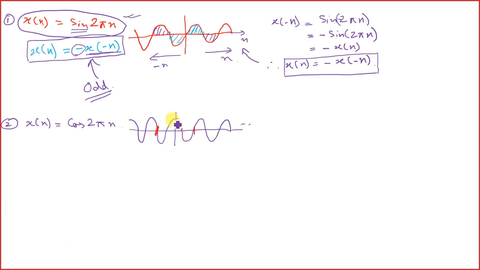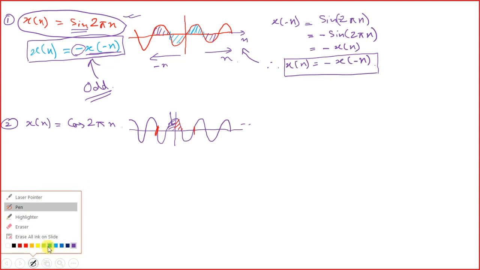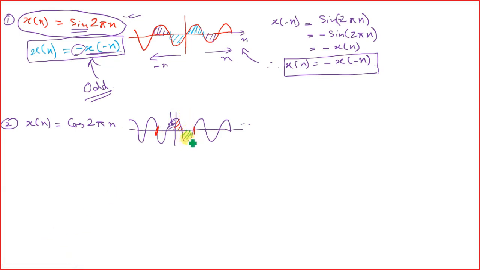In the negative domain, the red area is the mirror image of this magenta area, right? Then as we move forward, this green area is a mirror of this one, right? We know n is positive in this direction and n is negative in this direction, so whatever values we have are going in a similar manner.